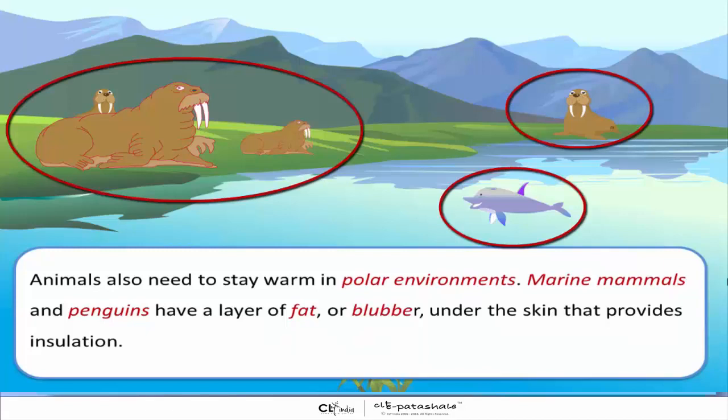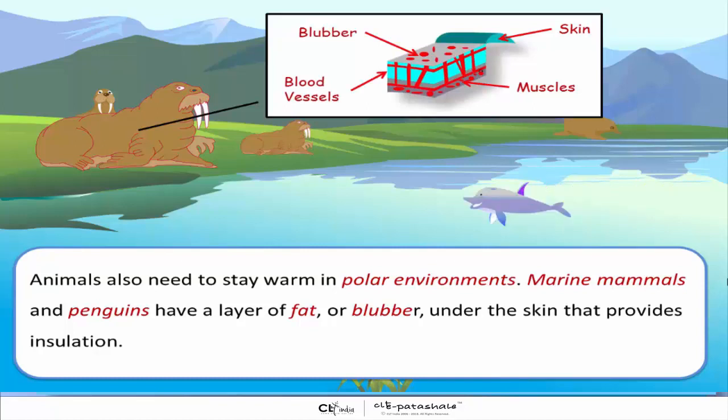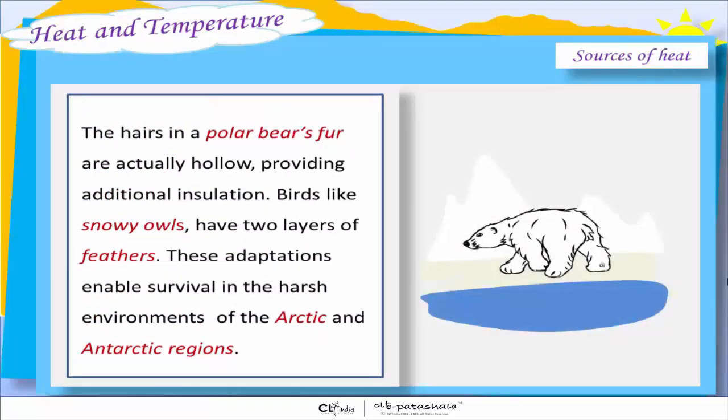Animals also need to stay warm in polar environments. Marine mammals and penguins have a layer of fat or blubber under the skin that provides insulation. The hair in a polar bear's fur is actually hollow, providing additional insulation. Birds, like snowy owls, have two layers of feathers. These adaptations enable survival in the harsh environments of the Arctic and the Antarctic regions.